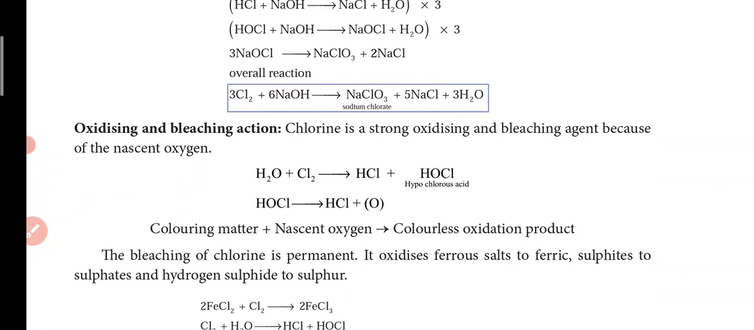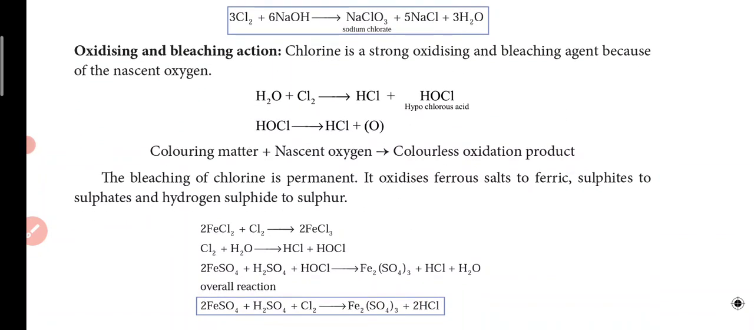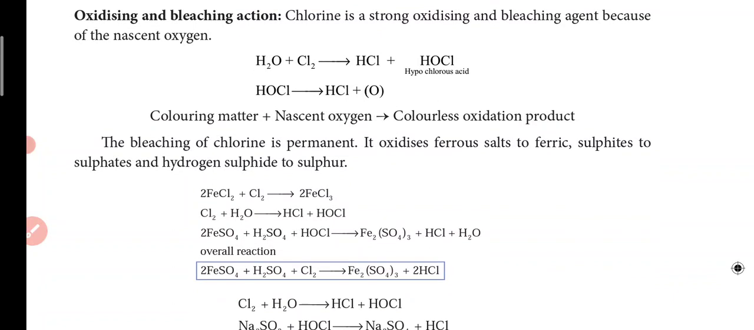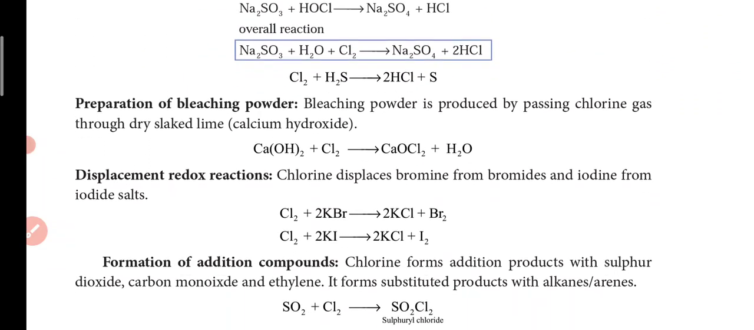And the oxidizing and bleaching action. Chlorine is a strong oxidizing and bleaching agent because of the nascent oxygen which it produces. Chlorine, coloring matter and nascent oxygen will give a colorless oxidation product. So the bleaching of chlorine is permanent. It oxidizes ferrous salt to ferric, sulfites to sulfate, and hydrogen sulfide to sulfur. The equations are given.